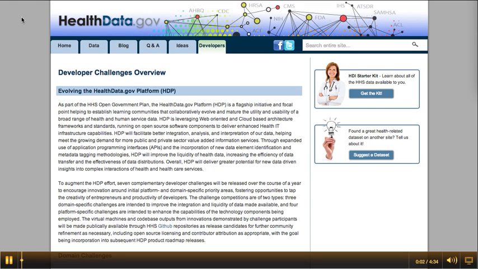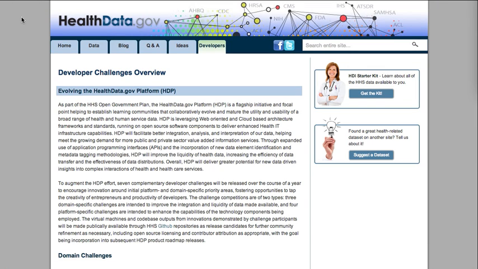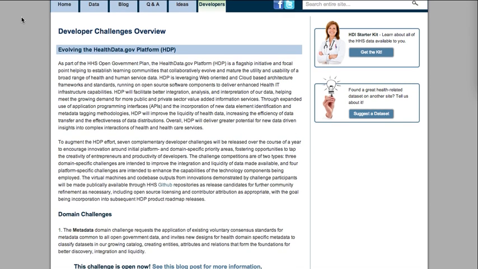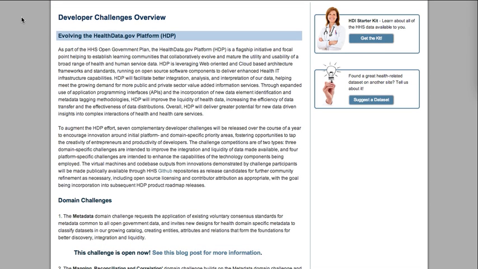In 2012, Health and Human Services issued 7 complementary developer challenges to encourage innovation in data processing, discovery, analysis, and interpretation. Specifically, HHS asked participants to classify datasets in their growing yet siloed catalogs to allow for better discovery, integration, and liquidity. The Tetherless World Constellation at Rensselaer Polytechnic Institute took up this challenge, ready to apply the principles and technologies of the semantic web.